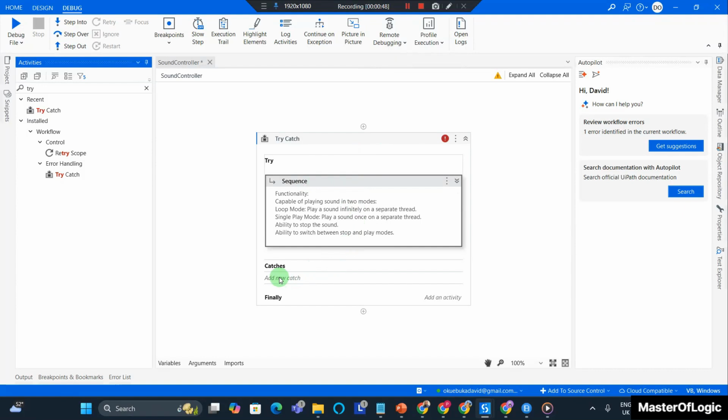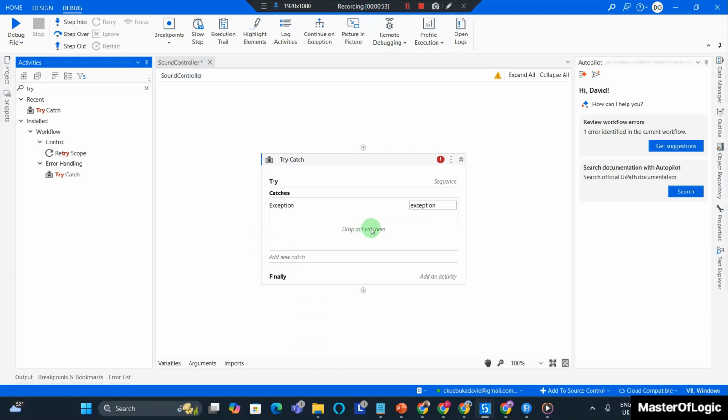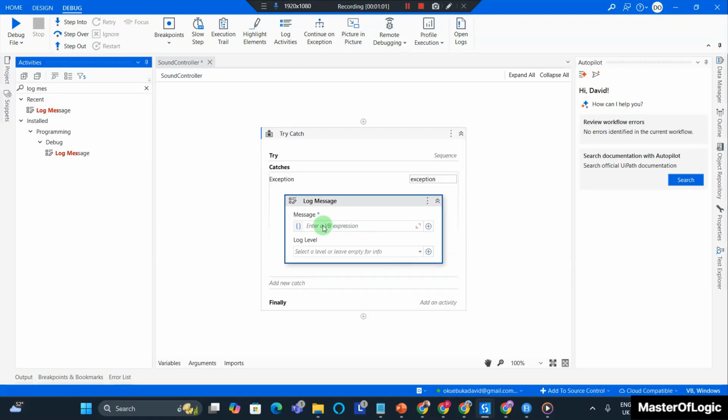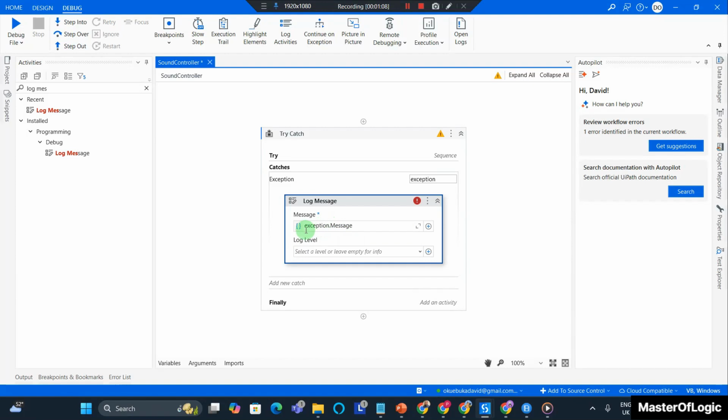In the catches, I'm going to catch a system exception, and inside of the catch block, I wouldn't be doing anything other than logging a message. The message I just want to log is exception.message. The word exception comes from the variable exception found in this place. For the log level, I'm going to be using 1. This is just going to display a message in the logs of my game, should in case the SoundController has an issue.